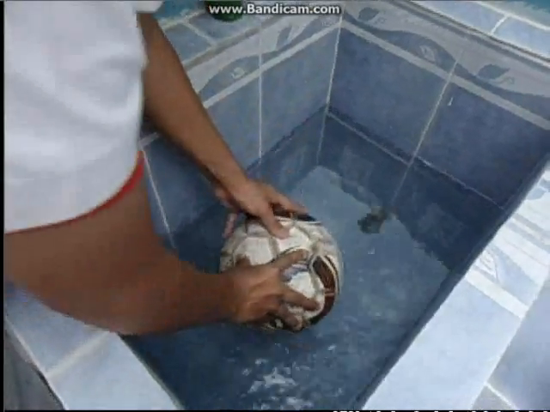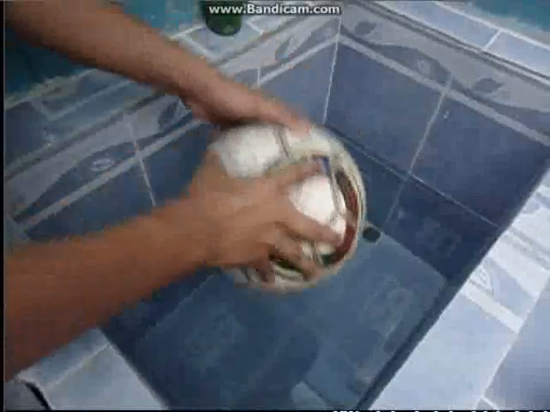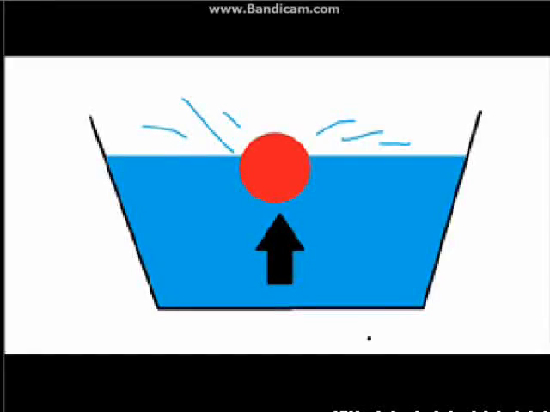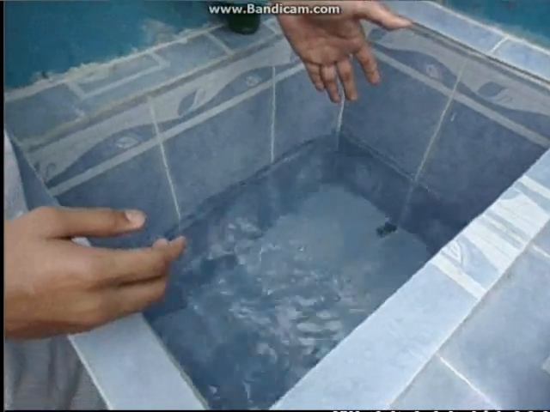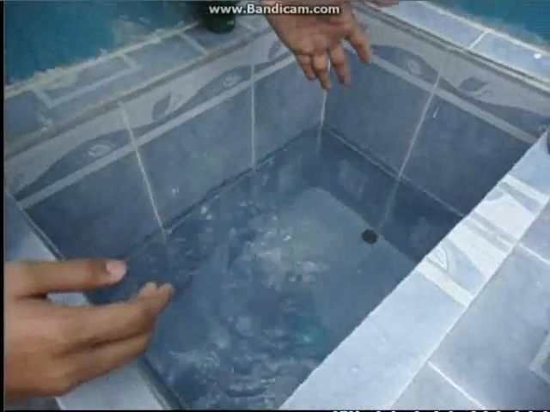In this example, I use a ball. You can see that the body, in this case the ball, moves outward because of the air that it contains inside. In this case, the thrust is greater than the weight. Here you can see that the body, I use a soap, sinks because of its mass, and it's a solid object. In this case the weight is greater than the thrust. Here I will show you a drawing.